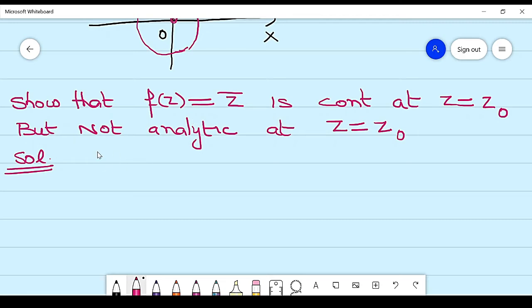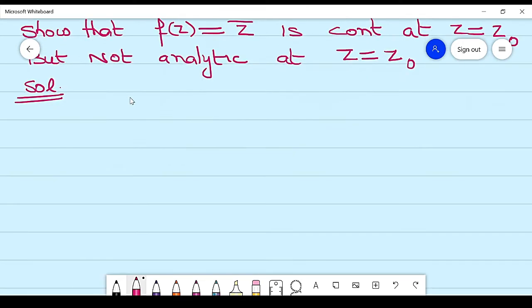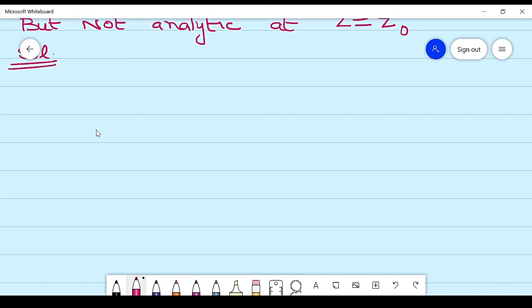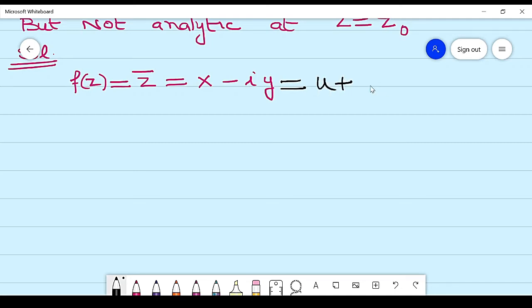First, derive the function in real and imaginary parts. So f of z is equal to z conjugate, which can be written as x minus iota y. So the real part is x and the imaginary part is minus y.